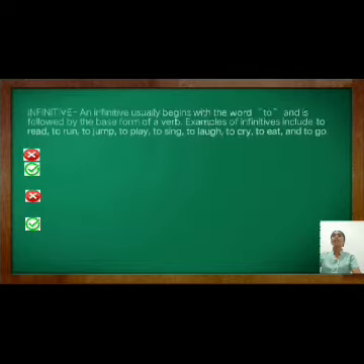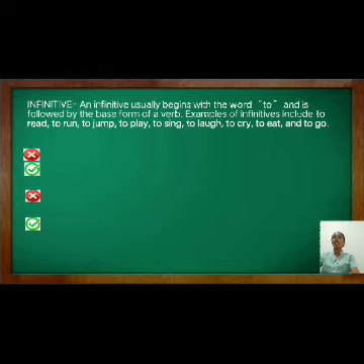Next is infinitive. So what is an infinitive? An infinitive usually begins with the word to and is followed by the base form of a verb. For example, it includes to run, to read, to jump, to play, to sing, to laugh, to cry, to eat, and to go, and so on. So that was infinitive.